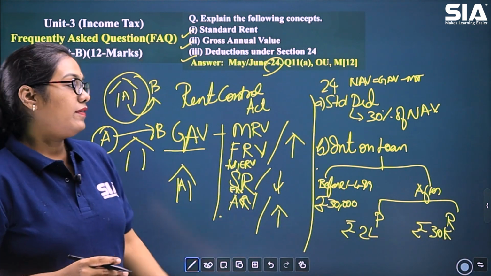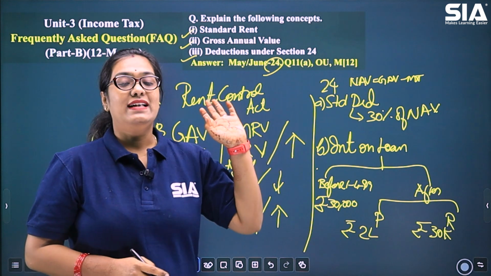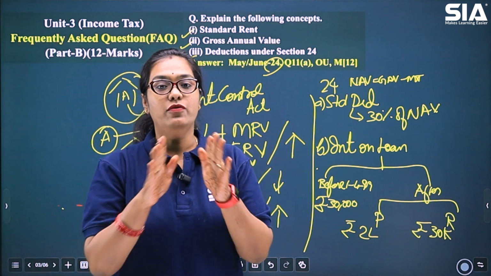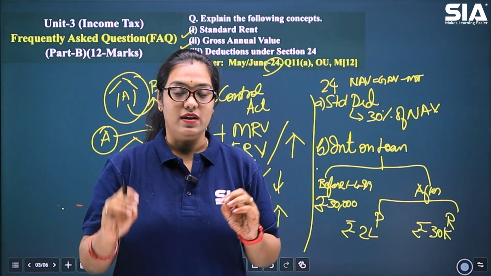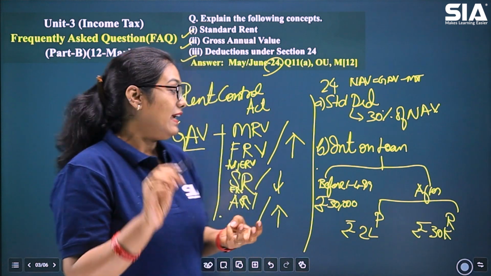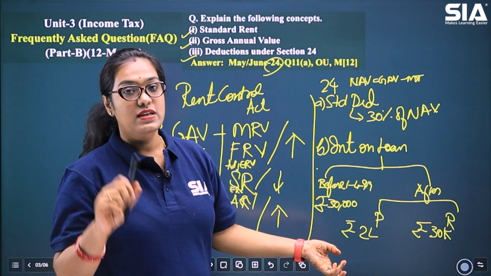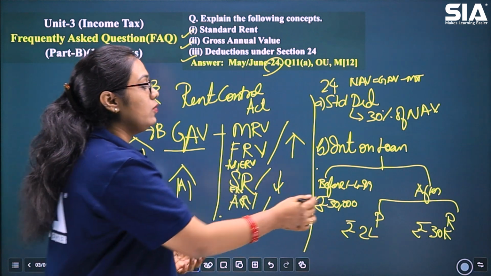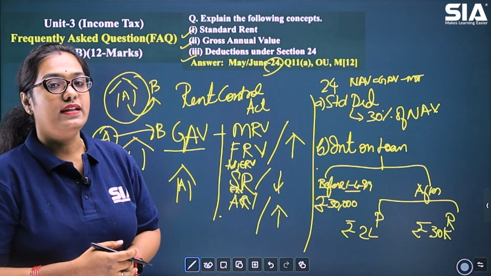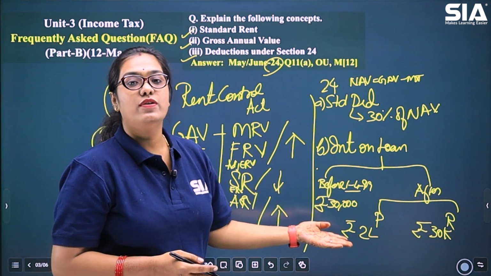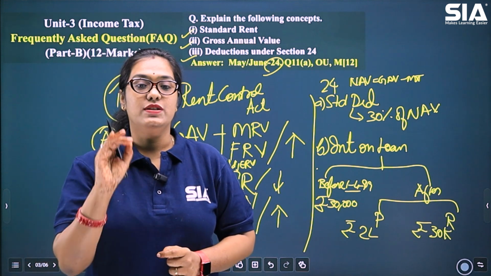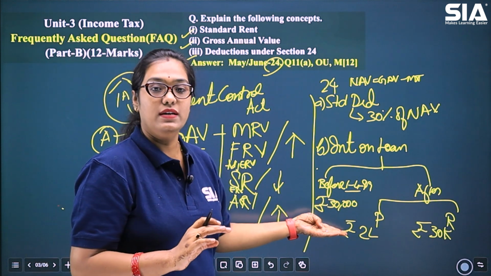Okay. So when we are talking about interest on loan, it is different when it is a let out property. That means when it is a let out property, the full amount is allowed as deduction, irrespective of date, purpose, anything. But if it is a self-occupied house, then we have to see, is the loan taken before 1st April 99 or after 1st April 1999? If it is taken before 1st April 1999, then the maximum amount of deduction that is allowed is rupees 30,000.